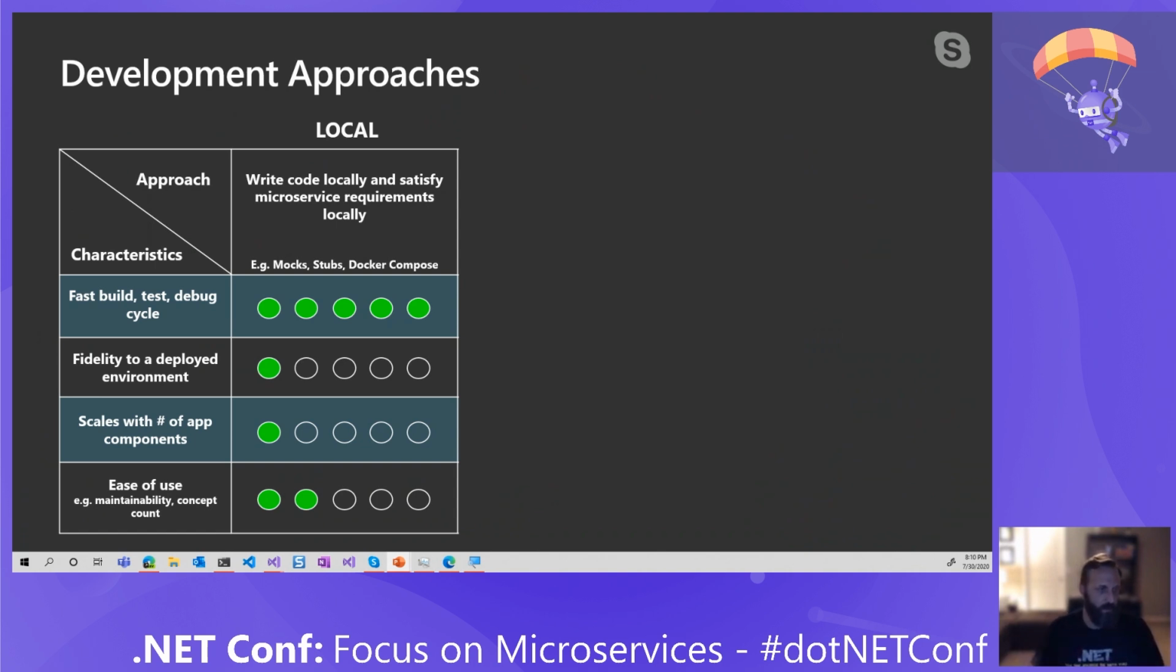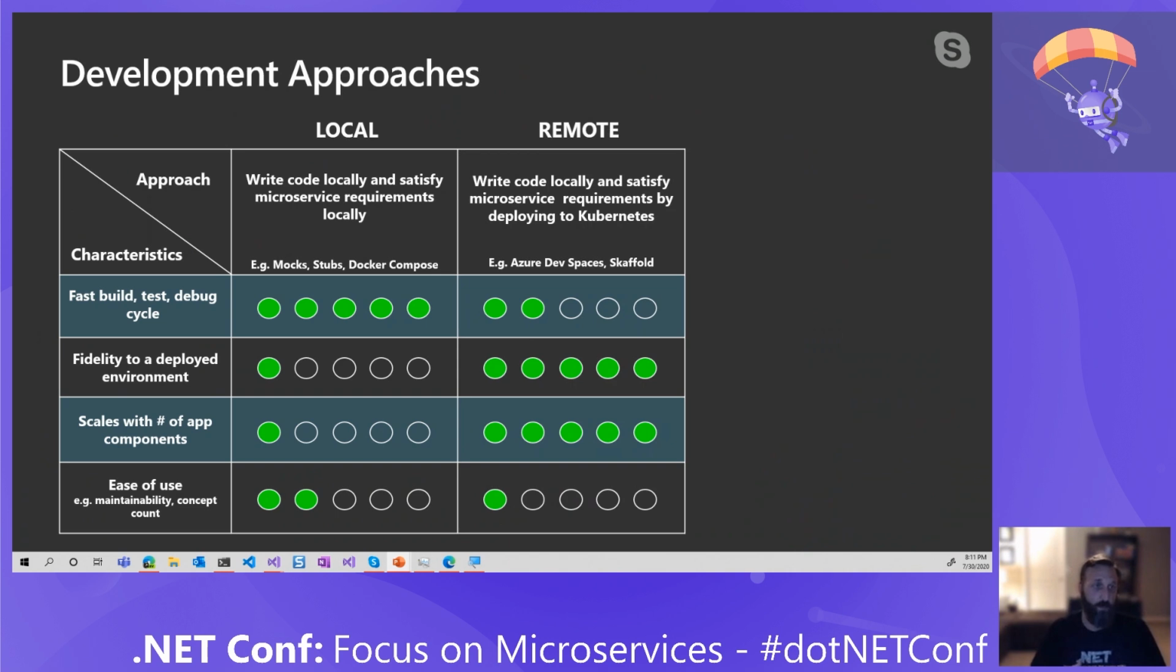And the ease of use of all of that, maintainability and concept count, obviously, there's not a great deal of success to that. The next option is remote. We have a product called Azure Dev Spaces, GA last May, that allowed us to write code locally and do some file syncing and push, and work in an environment: develop locally, push, and see those things happen on a sync basis. And Scaffold is another tool that's very similar to that.